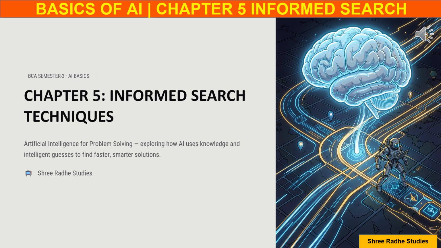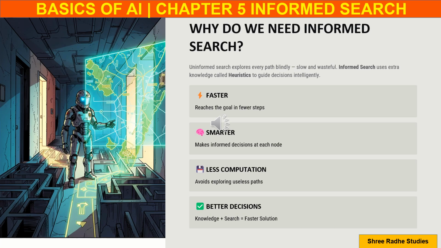We will study heuristic search, greedy best first search, A-star search, and their real-world applications in GPS navigation, robotics, video games, and autonomous systems. By the end of this chapter, you will clearly understand how modern AI systems make faster and smarter decisions. Imagine you are trying to reach a destination in a new city.